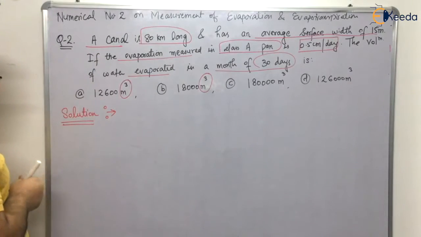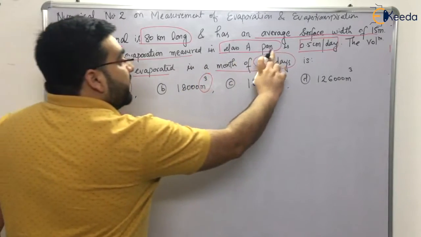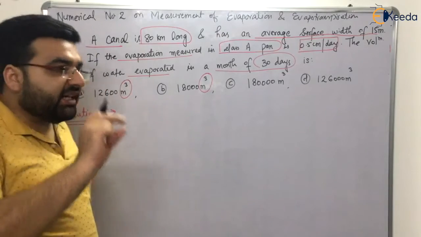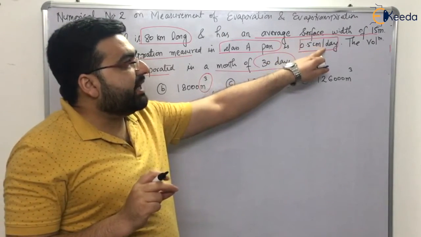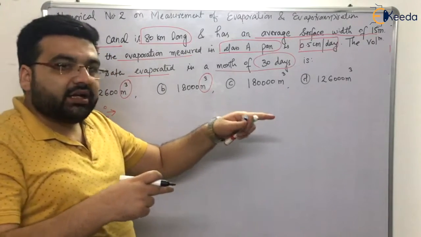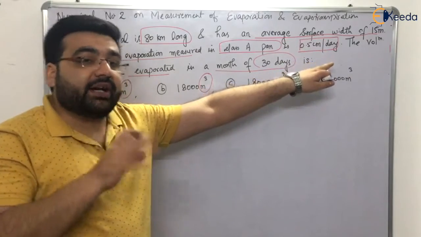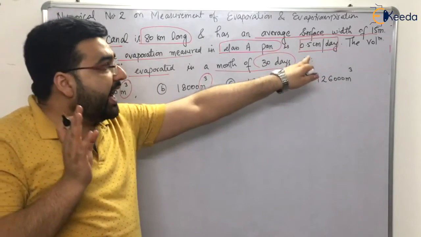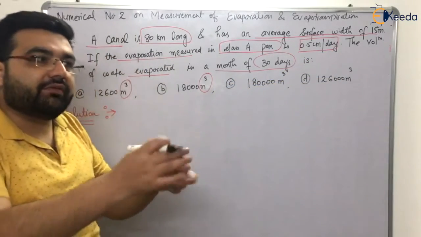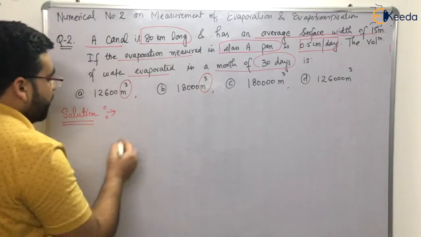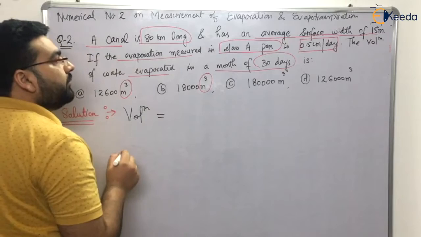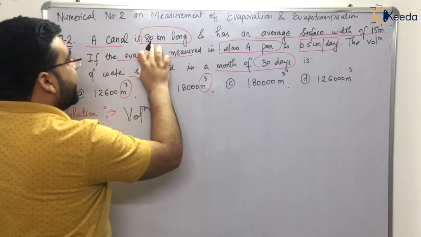You know that the evaporation is 0.5 centimeter per day. If you multiply 0.5 centimeter per day with the surface area of the canal, you will get the volume per day. And when you multiply with the number of days, you will get the volume for that number of days. So volume will be equal to the area: 80 kilometers.